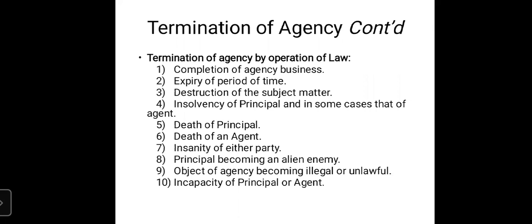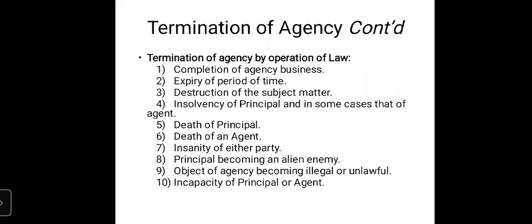Under that, it is covered under completion of agency business. So when 3 flats are sold, that means the business is over and there is no contract remaining to be performed between the principal and the agent. So the contract automatically is considered as complete or over.